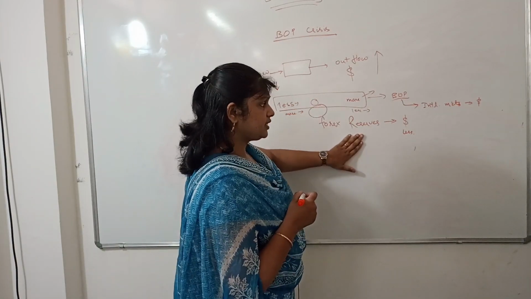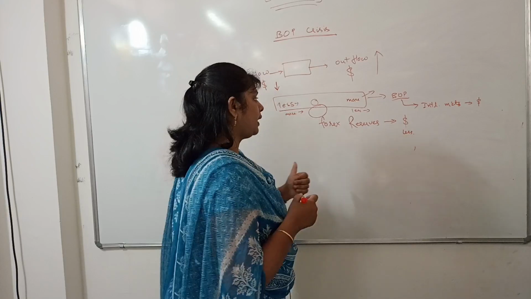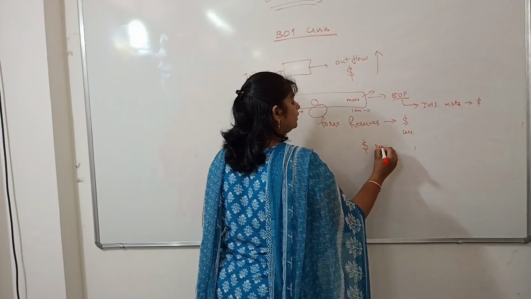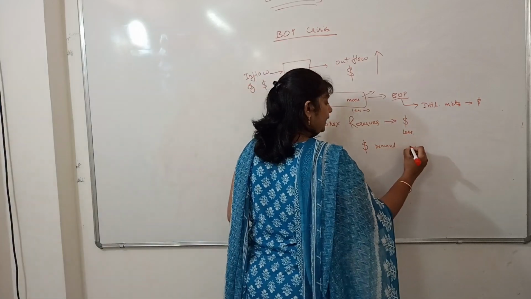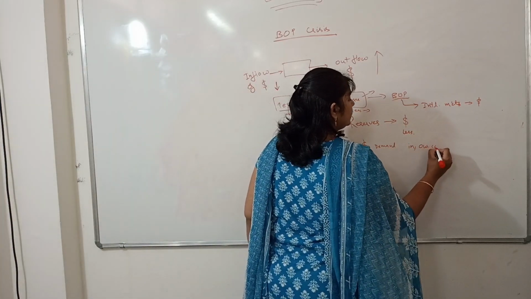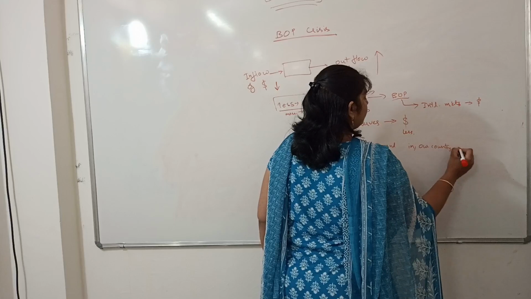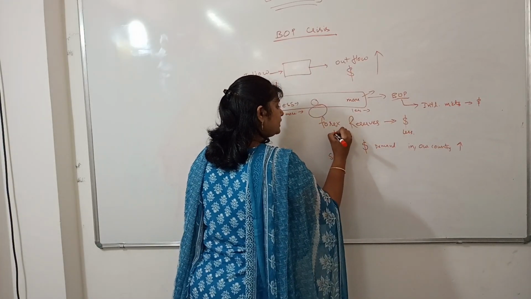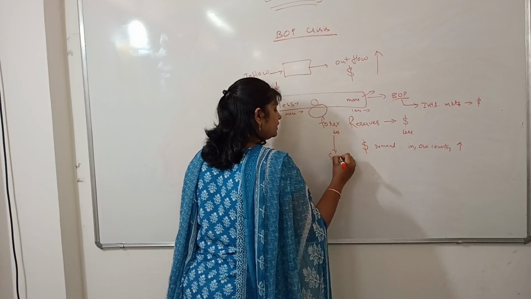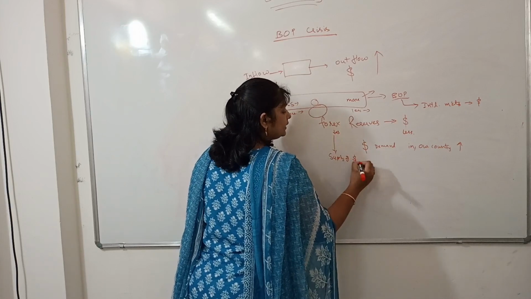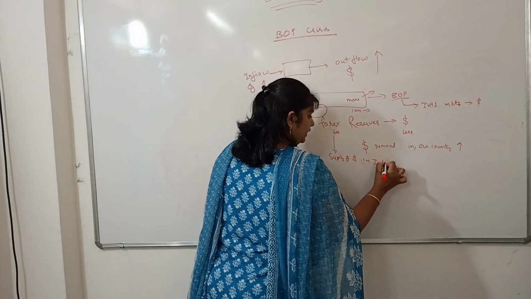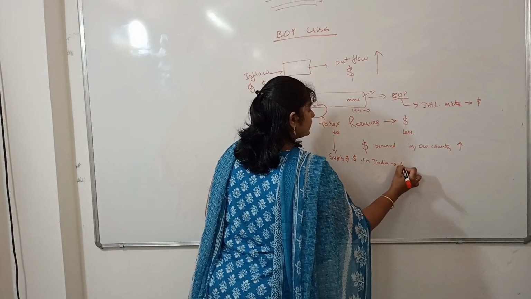If forex reserves decrease, then what happens? The demand for dollars in our country increases, right? That means the supply of dollars in our country decreases. Only in our country the supply of dollars decreases.